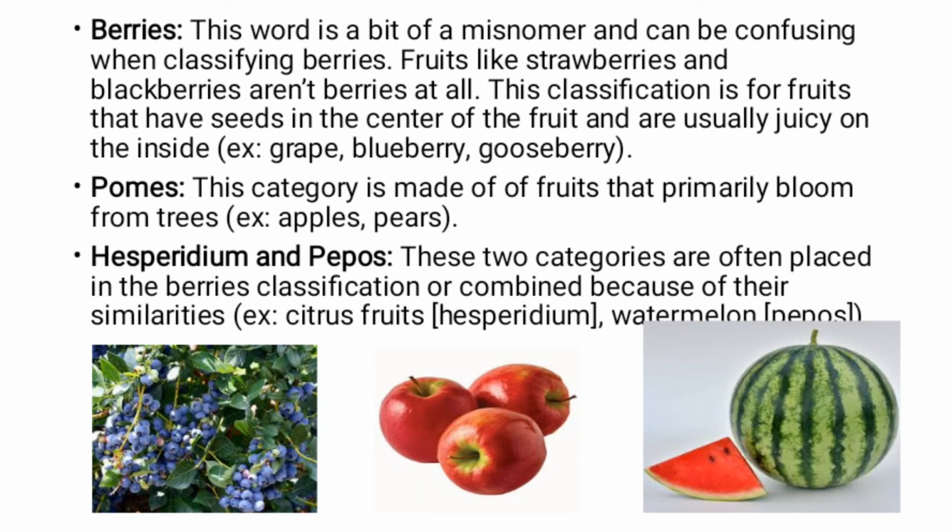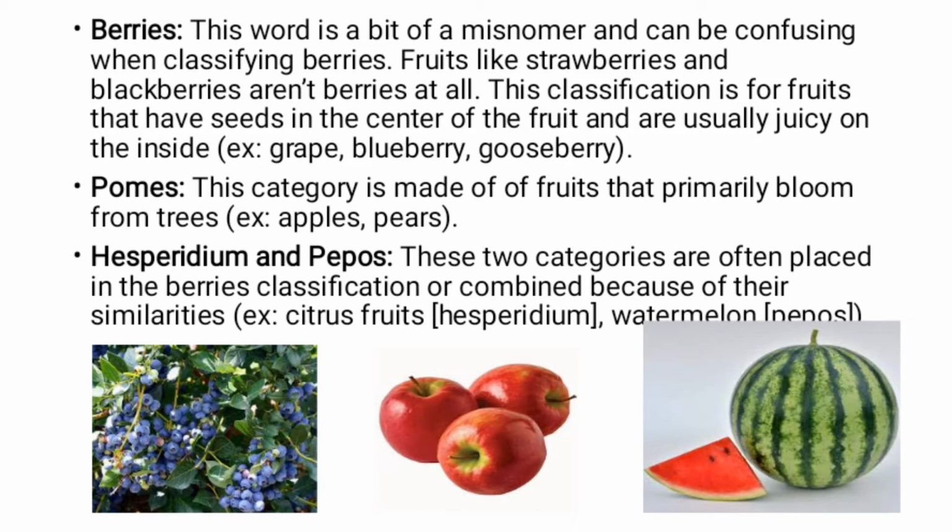Next is berries. This word is a bit of a misnomer and can be confusing when classifying the berries. Fruits like strawberries and blackberries are not berries at all. This classification is for fruits that have seeds in the center and are usually juicy on the inside. For example, grapes, mulberry, gooseberry, etc.